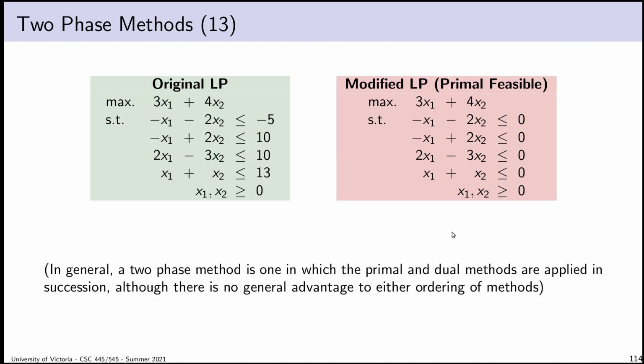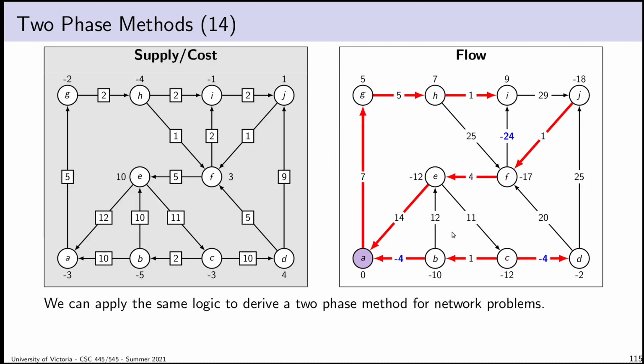It doesn't have to be dual first. In general, when I say two-phase method, I'm referring to one in which I'm using both primal and dual pivoting, not necessarily in any particular order. There isn't really a general advantage to starting with the dual or starting with the primal. So we can apply the same logic to derive a two-phase method for network problems.